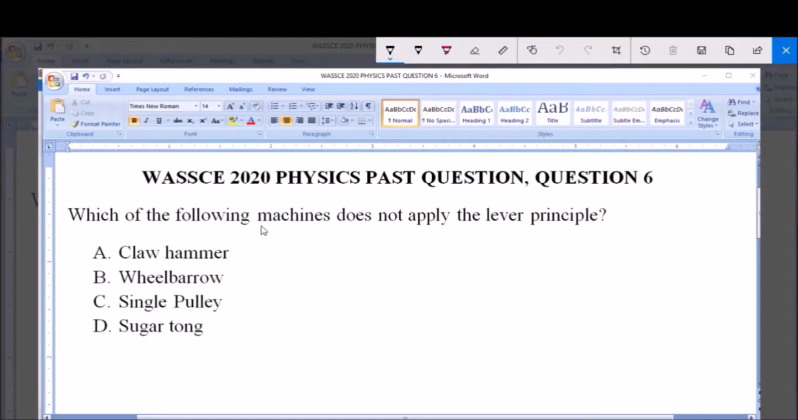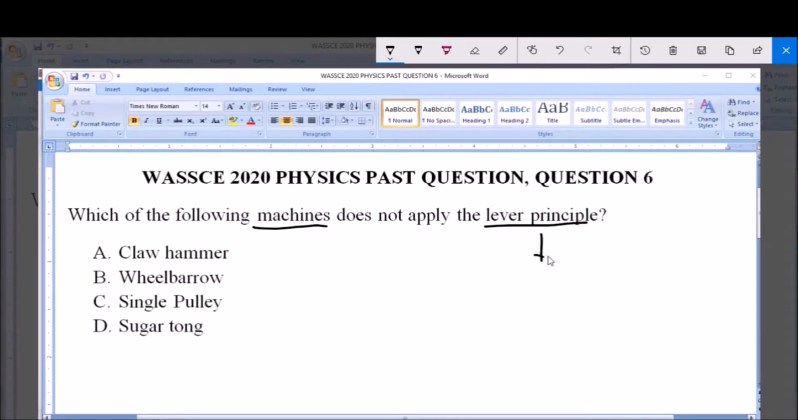Machines are equipment that are used to overcome large resistance by applying small effort. Now a lever is a type of machine, and this lever covers several tools that make use of the lever principle. This lever principle enables large resistance to be overcome with little force.